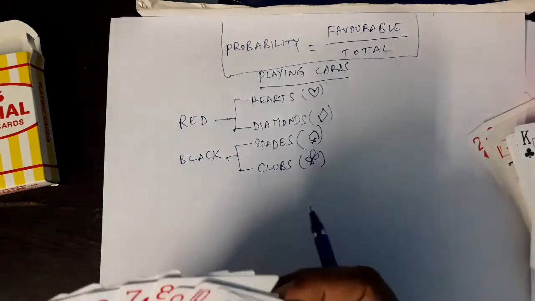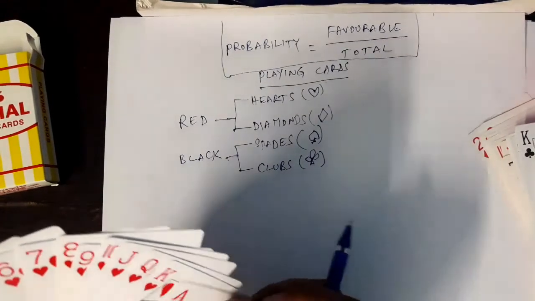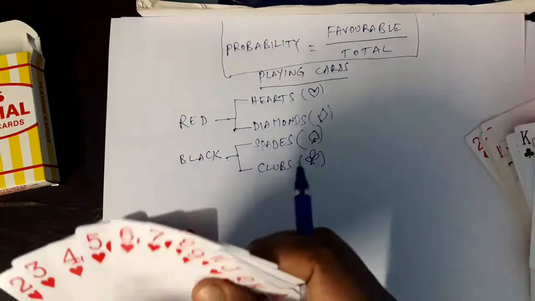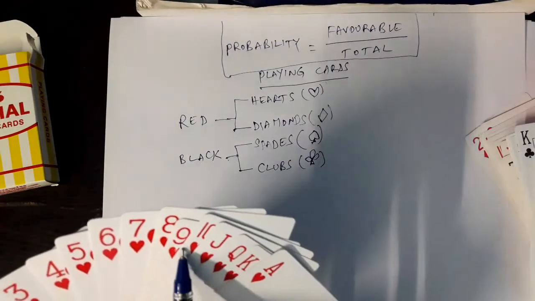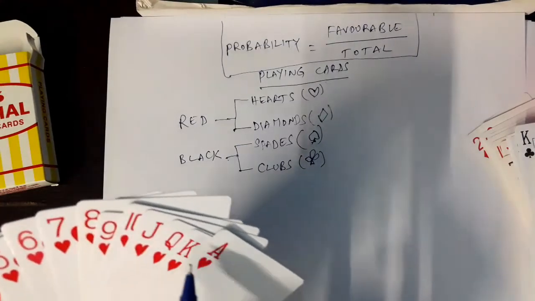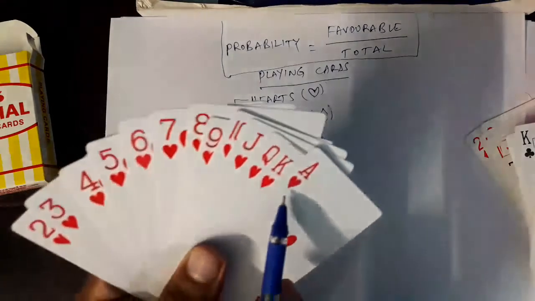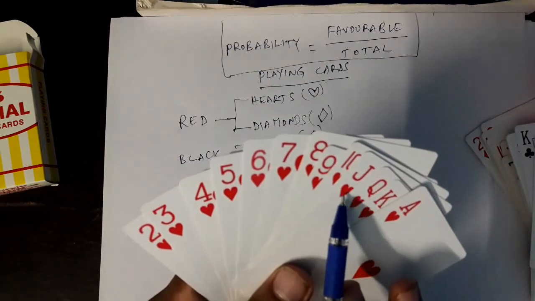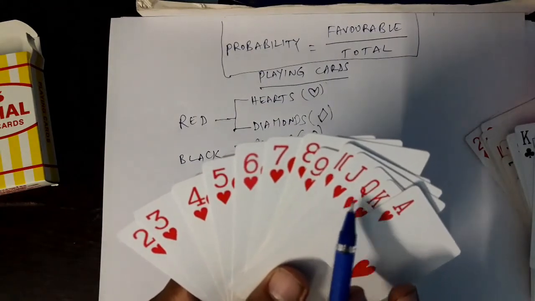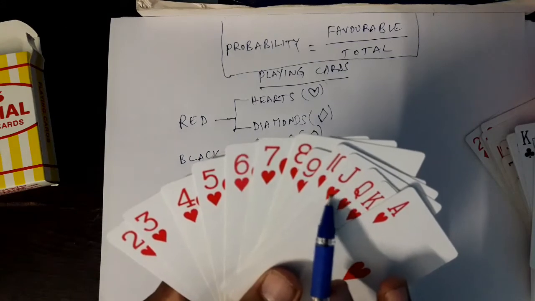Hearts. See what you have seen. How many cards are there? See this. 2, 3, 4, 5, 6, 7, 8, 9, 10. J, Q, K, A. Right? J is Jack. Q is Queen. Jack, J-A-C-K.